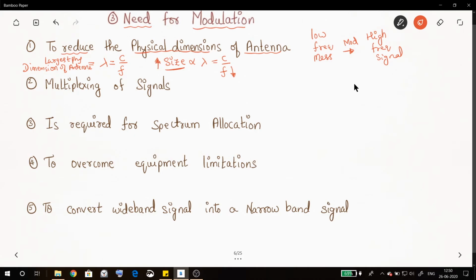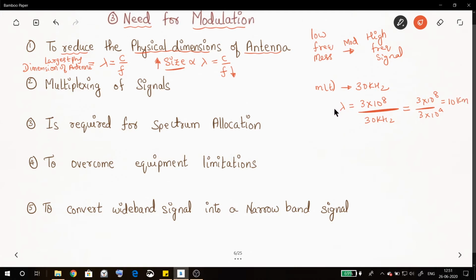Let us say I'm transmitting a signal whose highest frequency component is 30 kilohertz. Right, this is the message signal's highest frequency. I'm transmitting it, so the wavelength will be, because we are transmitting wirelessly, the speed is 3 into 10 to the power 8, that's the speed of light, divided by 30 kilohertz. Now this becomes 3 into 10 to the power 8 by 3 into 10 to the power 4. So it becomes 10 kilometer.